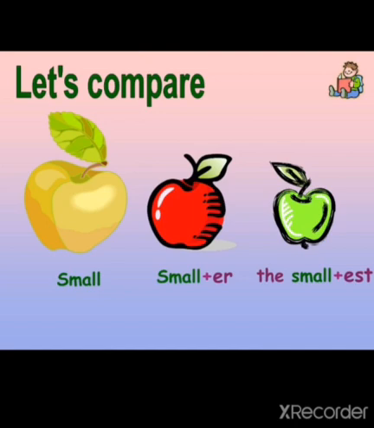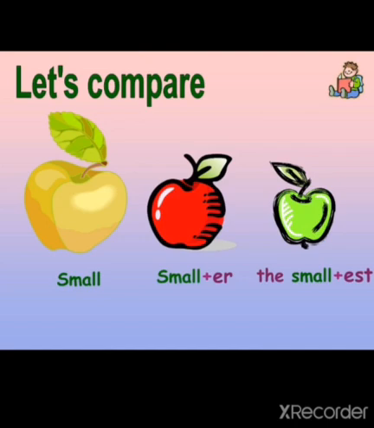Fine. Now you can see the picture of a second apple here, which is of red color. If you are going to compare two things together, just these two apples, the first apple and the second apple, at that time you have to use comparative degree. So you will say, the red apple is smaller than the yellow one. ठीक है? You are comparing two apples, so you have used comparative degree.